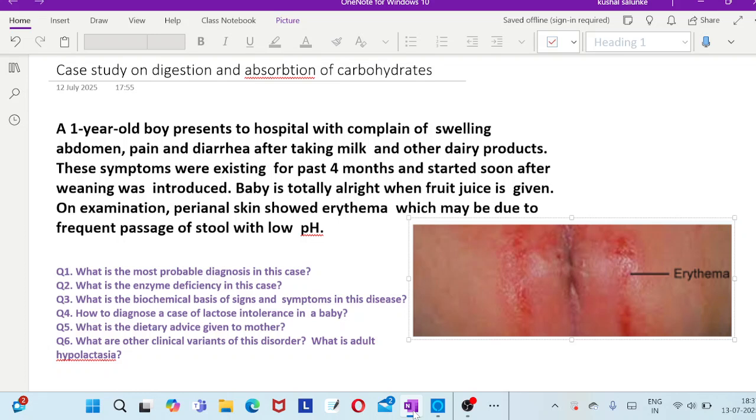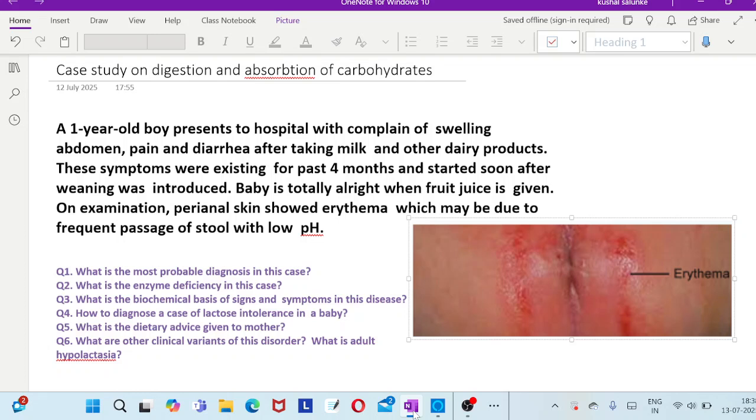I hope it is very clear from the case that the possible diagnosis is related to consumption of dairy products. They precipitate the symptoms according to the history. While on intake of fruit juice the baby is very alright, so this history typically suggests that the boy is suffering from lactose intolerance. You can see, which sugar is present in milk and milk products? It is lactose. So it is lactose intolerance. I hope the first question is very clear.